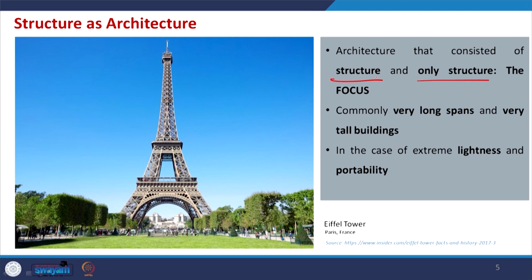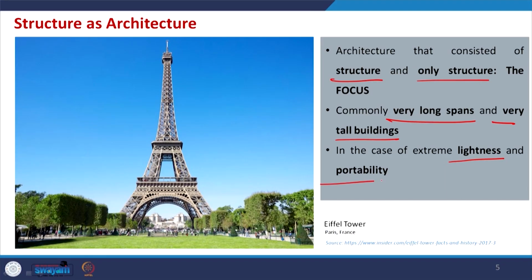This is normally used when we need to create space, either for very long spans, very tall buildings, and sometimes in order to make the structure light. We can recall the example of a stadium, say the Olympic Stadium in Munich, where we have seen tensile fabric structure used to cover the spectator seating area.